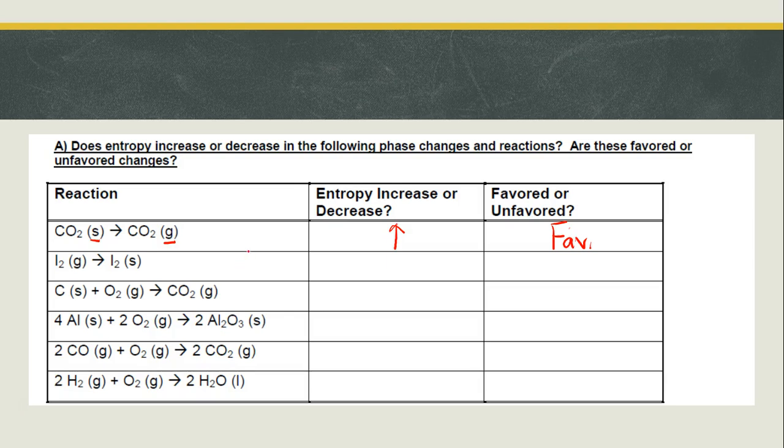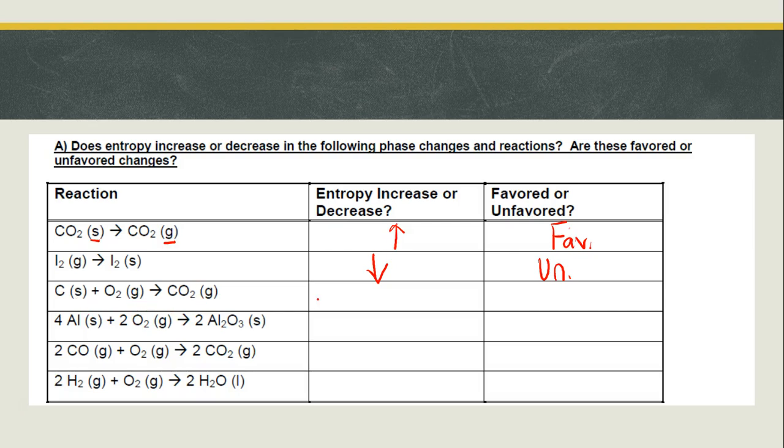Now, if you want to test your skills at the rest of these, pause the video, guess them. You can either do it one at a time or all together, and then come back and check yourself. So if we have a gas becoming a solid, that is a decrease in entropy because it's becoming more organized, which makes it unfavored.